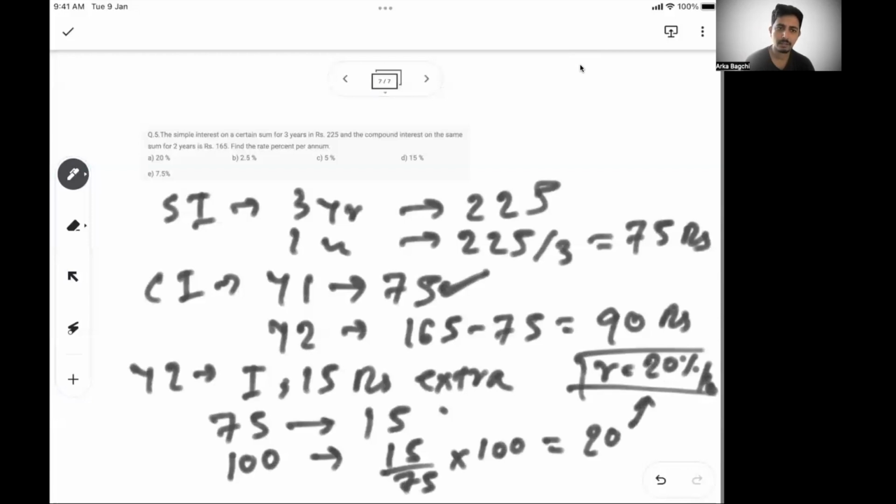Simple, and we have done a similar problem in the past. So again, we got 75 rupees as compound interest in the first year. Compound interest in the second year has to be 90 rupees, so that the total 2-year compound interest becomes 165 rupees. So in the second year, you get 90 rupees as compound interest instead of 75 rupees in simple interest, because 75 rupees of interest in the first year has now been added to the principal. Because of that extra 75 rupees, you get an extra 15 rupees in the next year. So 75 rupees generating 15 rupees as interest means the rate of interest has to be 20%. So option A.